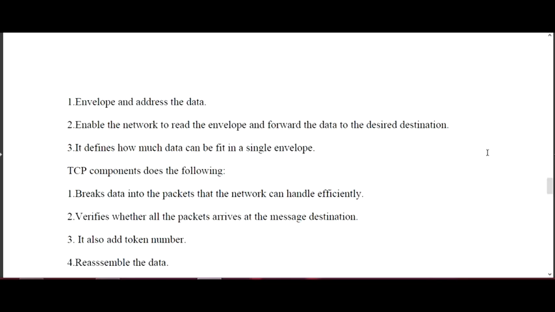The internet protocol does the following: it envelops the address, enables the network, and defines how much data can fit in a single envelope. What does the TCP component do? It breaks the data into packets, verifies whether all the packets arrive at the message destination, adds a token number, and reassembles the data.